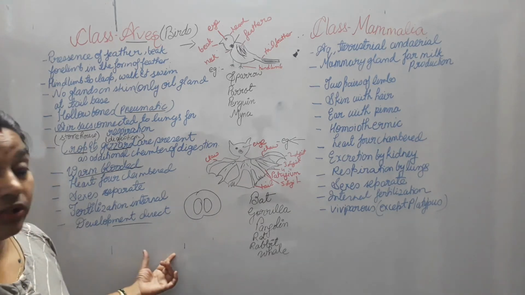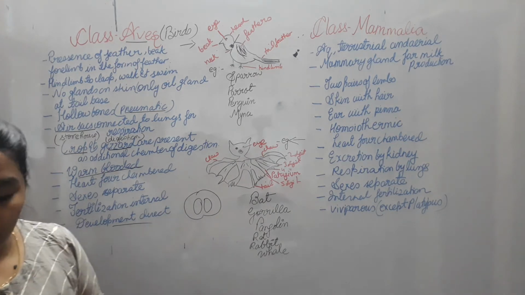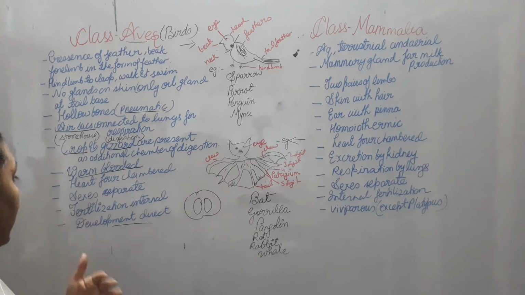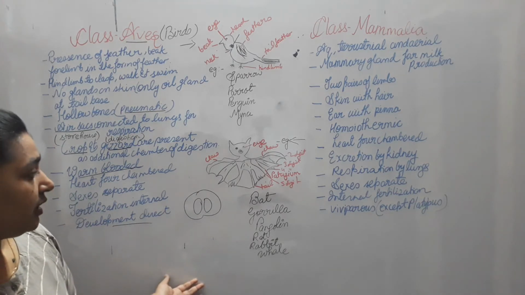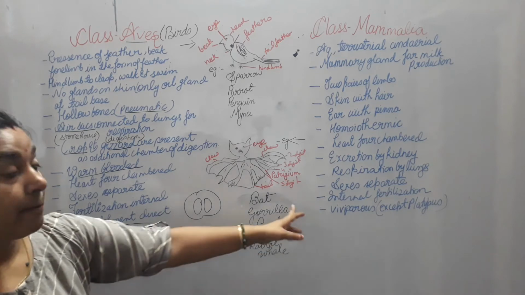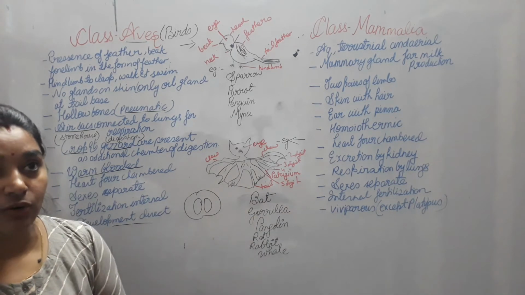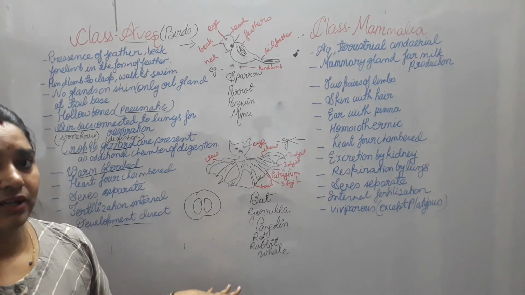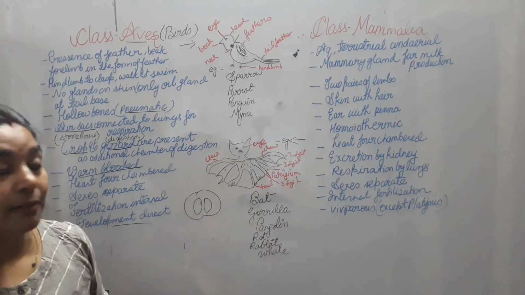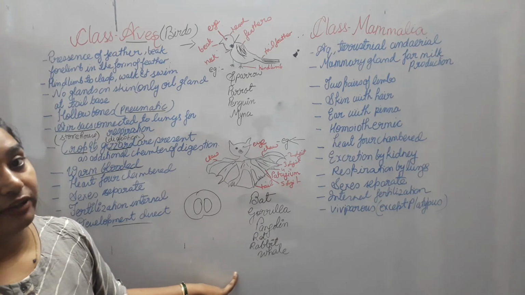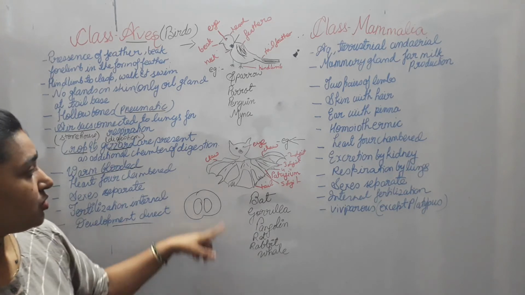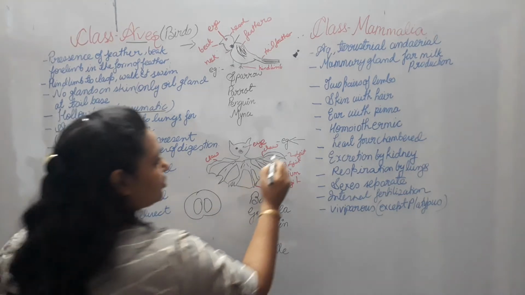Okay. Now they are also oviparous. So you can mention that they are oviparous except the bat. Bat is a mammal. Don't get confused that okay, birds, so bat is also a bird. No, bat is a mammal because it gives birth to the young one and feeds it. Okay. So this example is actually of this one.